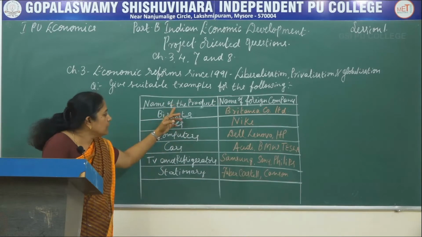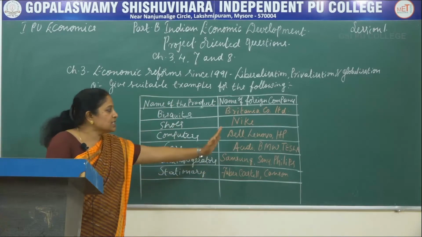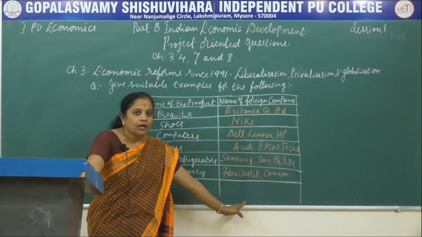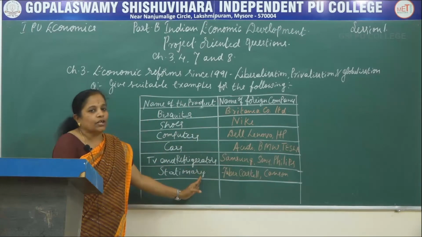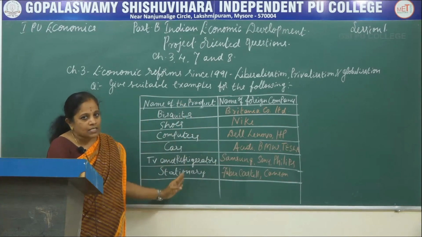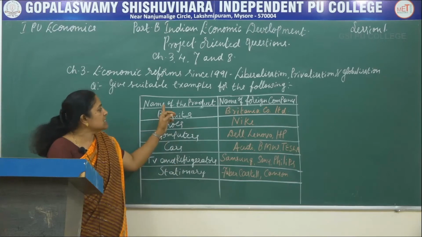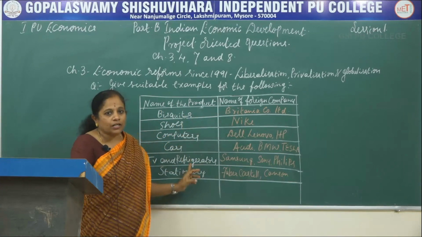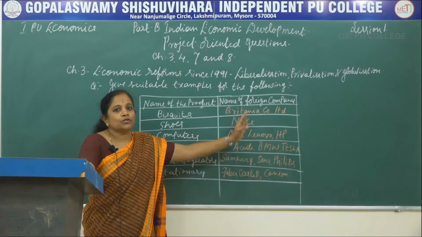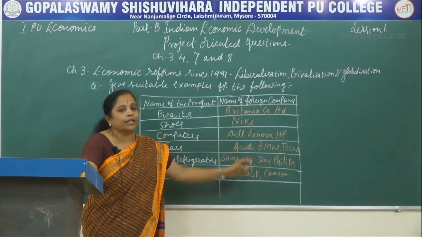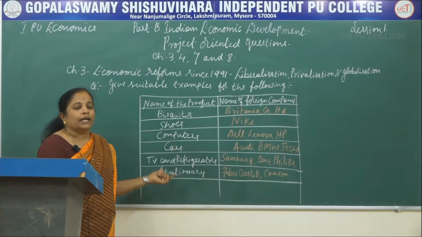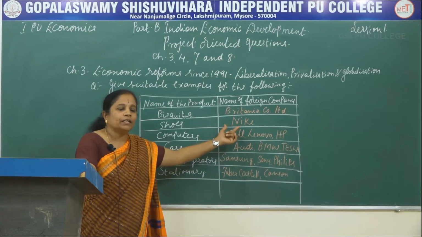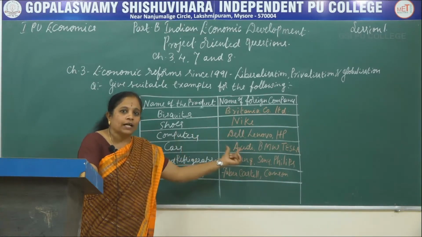They have given only the question; this is the answer that I have written. Only questions are given to you and these are asked in the question paper. The name of the product is mentioned in the paper, and corresponding to that, you should write the name of a foreign company selling its products in India.